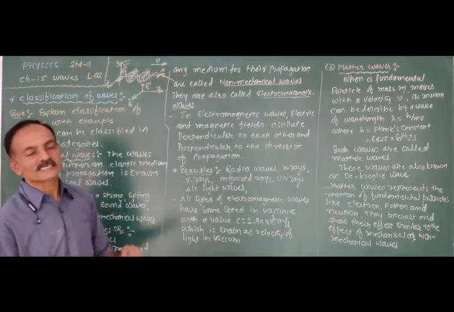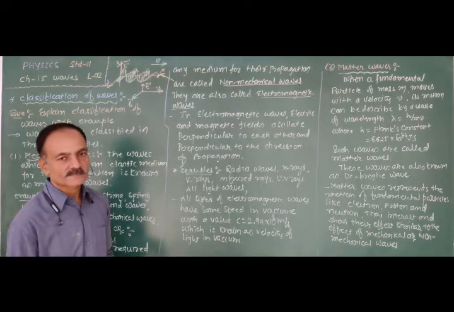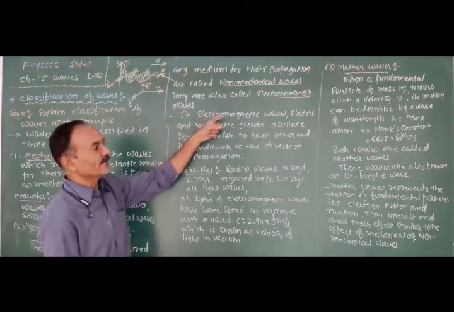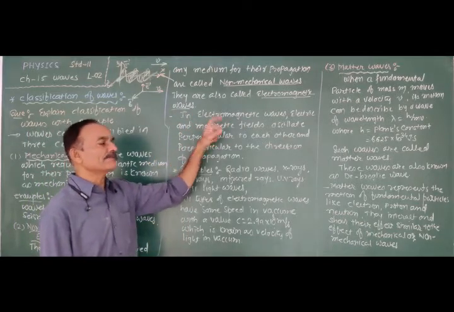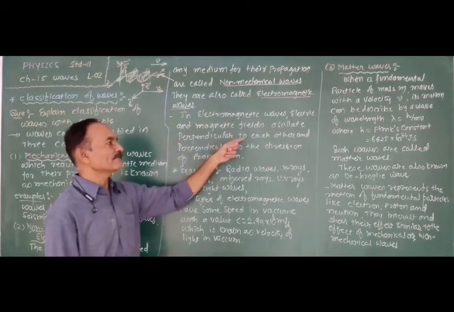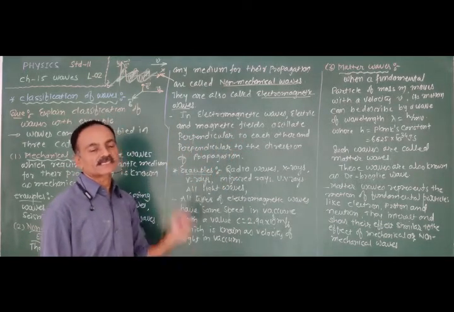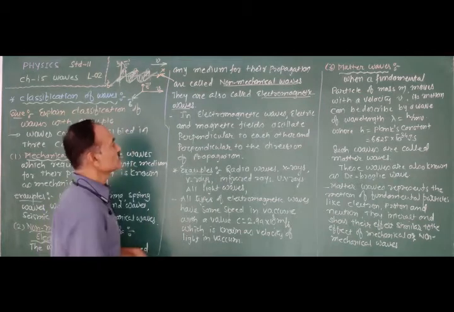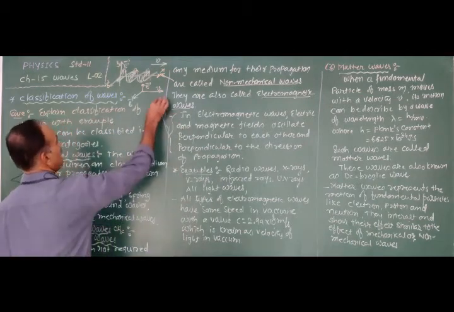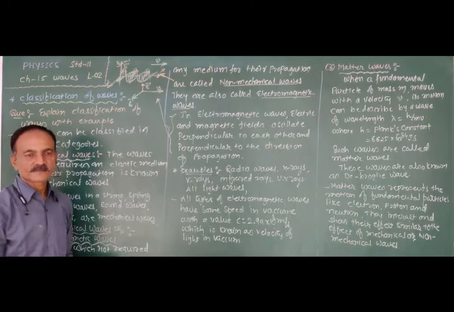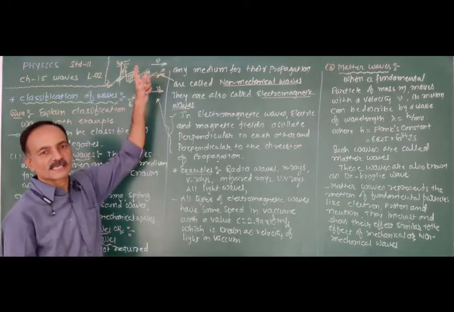They are also known as electromagnetic waves. In electromagnetic waves, electric and magnetic fields oscillate perpendicular to each other and also perpendicular to the direction of propagation. This sentence is explained by this figure. The figure is only for your understanding.